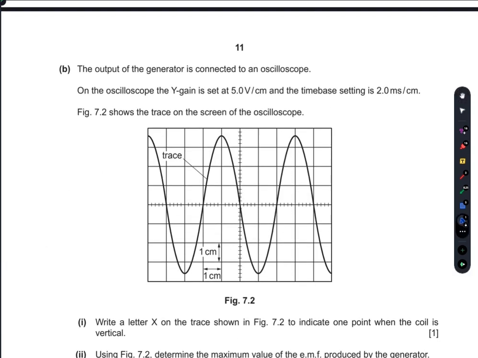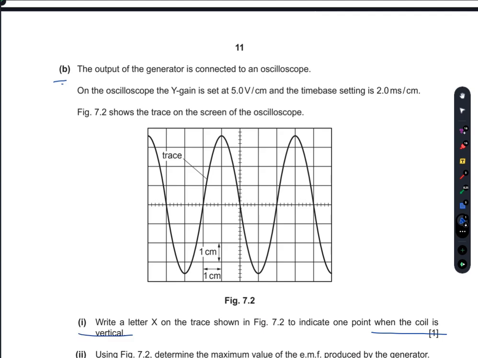Part B, the output of the generator is connected to an oscilloscope. On the oscilloscope, the Y gain is set at 5 volts per centimeter and the time base is 2 milliseconds per centimeter. Figure 7.2 shows the trace on the screen of the oscilloscope. Part 1: write a letter X on the trace shown in figure 7.2 to indicate one point when the coil is vertical.